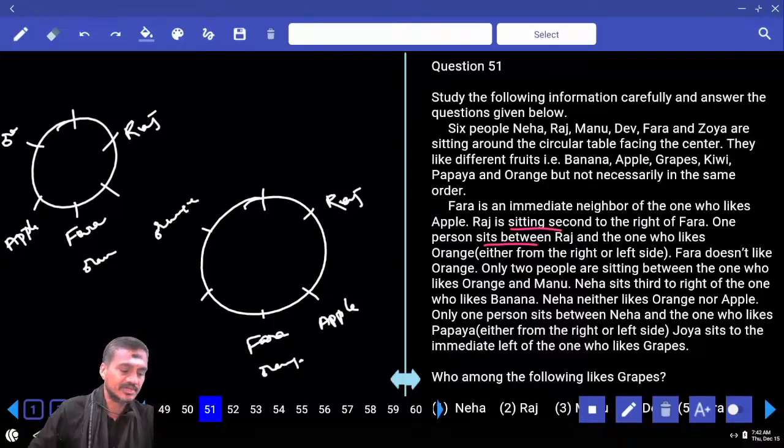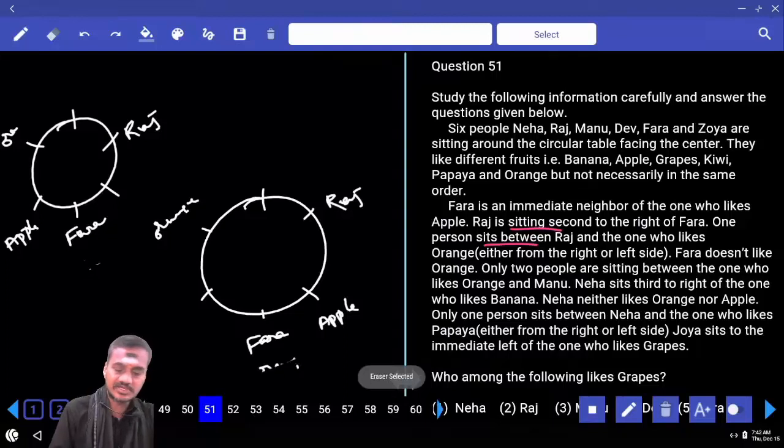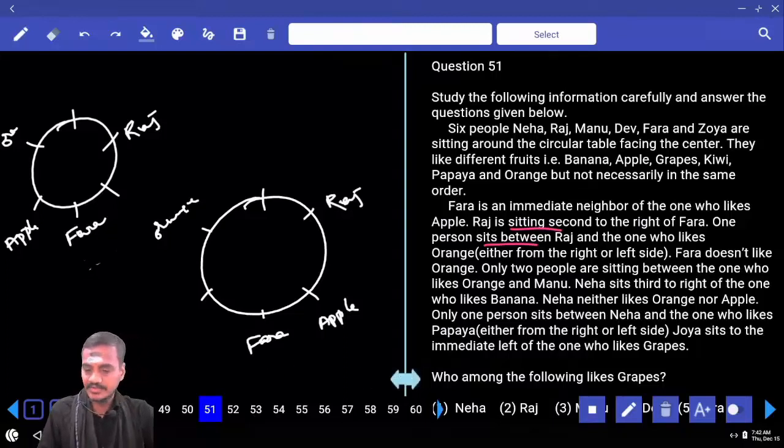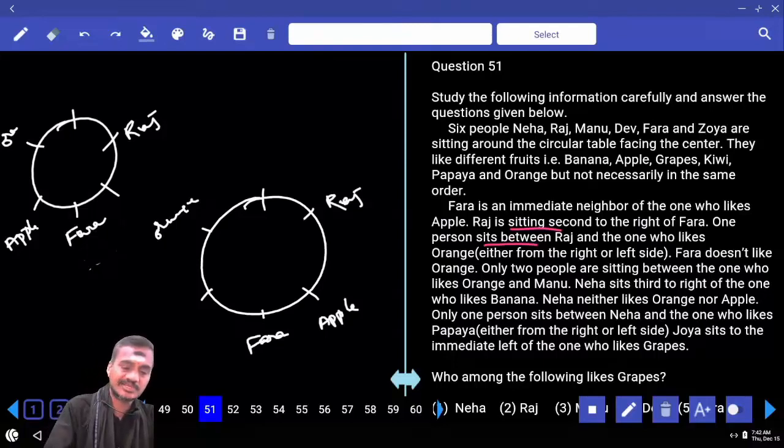Between Raj and orange, there must be exactly how many persons? 1 person, either from the left or right. Farah does not like orange, hence orange must be here. And only 2 people between orange and Manu. Exactly 2 people between them means they are opposite to each other, because there are only 6 persons. Orange and Manu must be opposite.